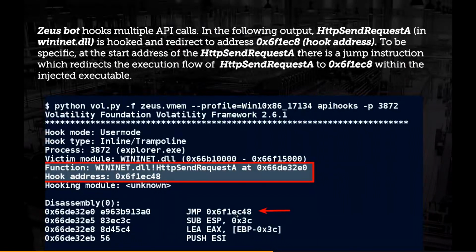For example, if it's a task manager process, it calls an API to list the processes running on a system. By hooking that API, an attacker can see what processes are running on the system, and if he wants, he can delete that entry from the list and give it to task manager. So the task manager will show you all the processes except the malicious process. So for this reason, attackers use hooking. Again, we'll look at some of the advanced rootkit techniques in some time.